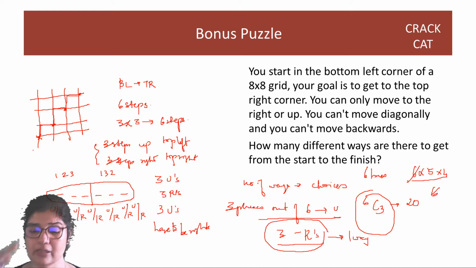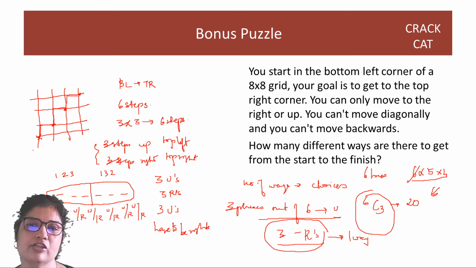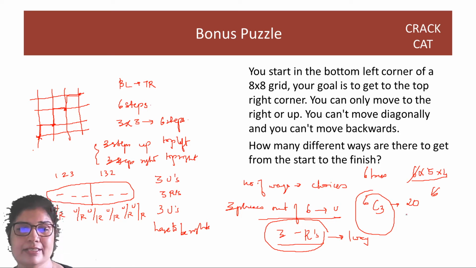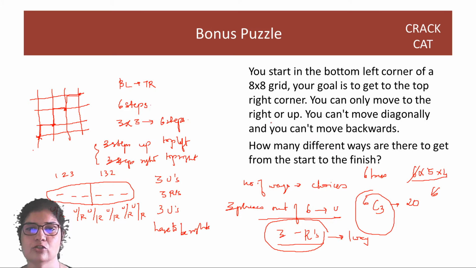We'll understand this a little bit more when we are doing permutations and combinations. But if some of you are already comfortable with it, then you can see why the answer will be 63. So this is how we have solved our 3 by 3 problem, guys. Have we solved our problem? No, our problem is 8 by 8. So you come down to 16 places. You have to take 16 steps, out of which 8 need to be selected as up. So the answer is 16C8, right?